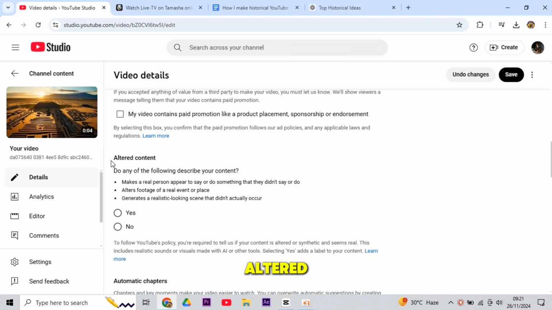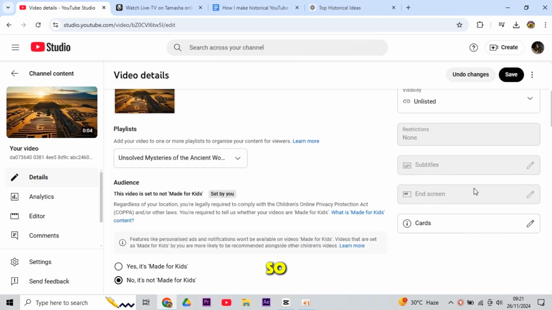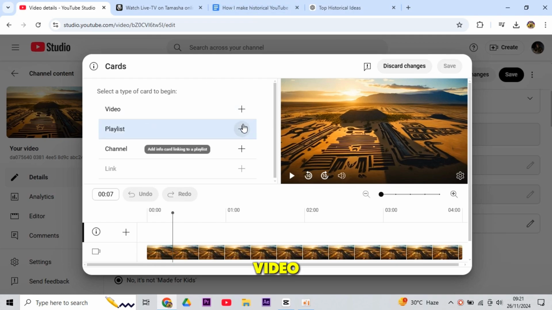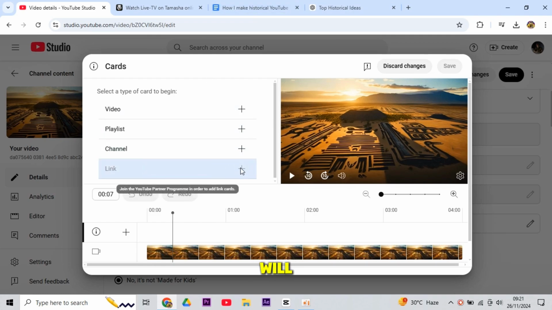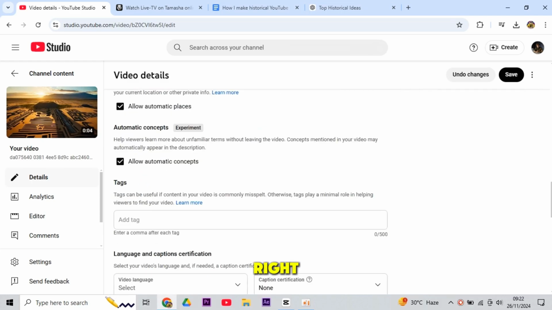Now come to the altered content section. I think this section confuses a lot of people. It is generated content, but you're going to choose no. So go right here to the end screens. Always keep in mind that it's really important to always have an end screen in your video, because whenever people watch your video all the way to the end, they must have an option to click on any other video. Believe it or not, this will only increase, again, your viewing session, and that'll only give you more watch hours and more views on the right side.